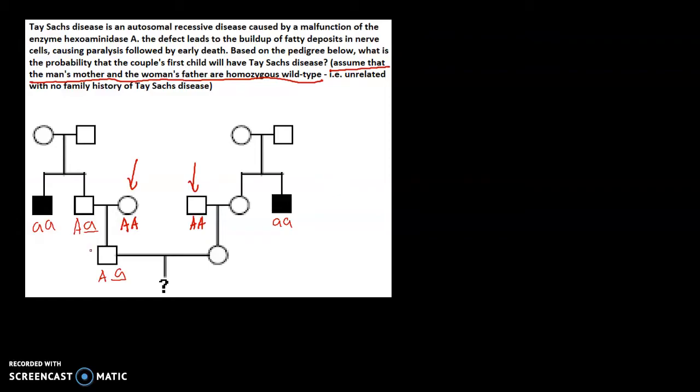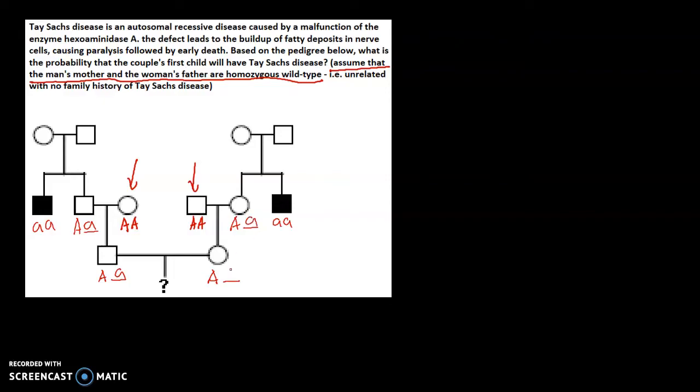Similarly, for the woman, she doesn't have the disease, so she must carry the good version of the allele, or what we call the wild type allele of the gene, which is the dominant big A. Her mother is also carrying that version A because she's not affected. Now, what will be their second allele of their genotypes? Big A or small a?